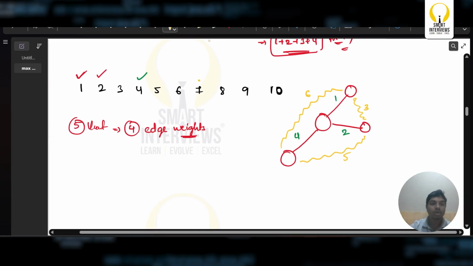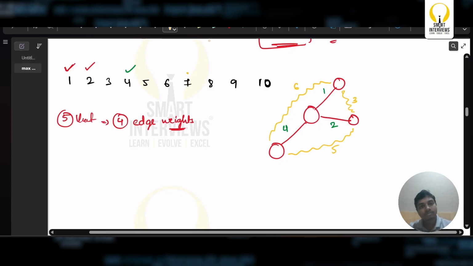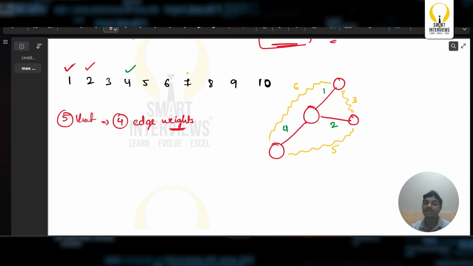What about this 7? So let us say this is A, this is B, this is C, this is D. One other node is left over. Let us take this as E, node E. Can we now place this node E? Maybe from D, maybe from E, maybe from B, or maybe from C. Anything is fine. I can just simply take it from B, C, E, or A in this particular case.